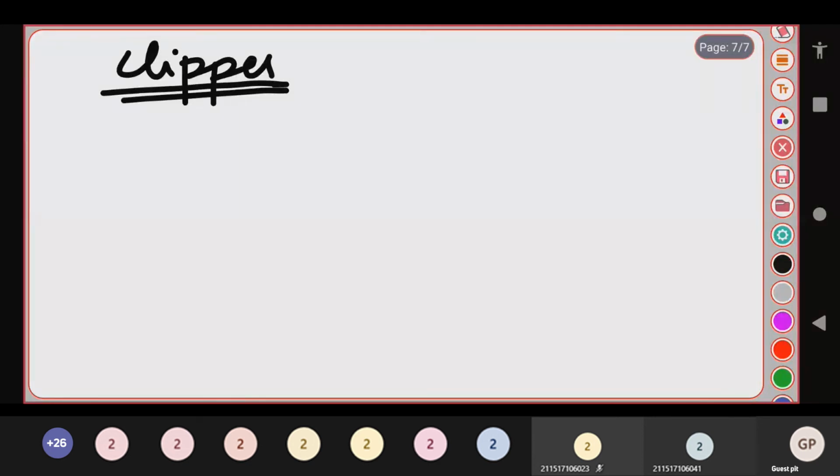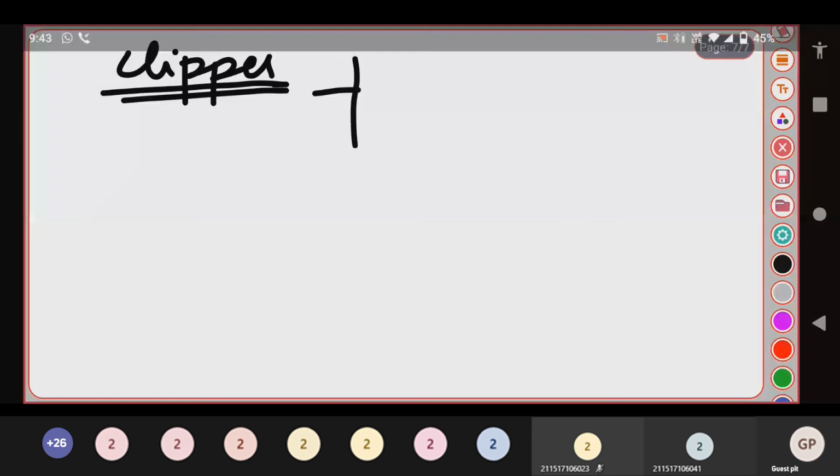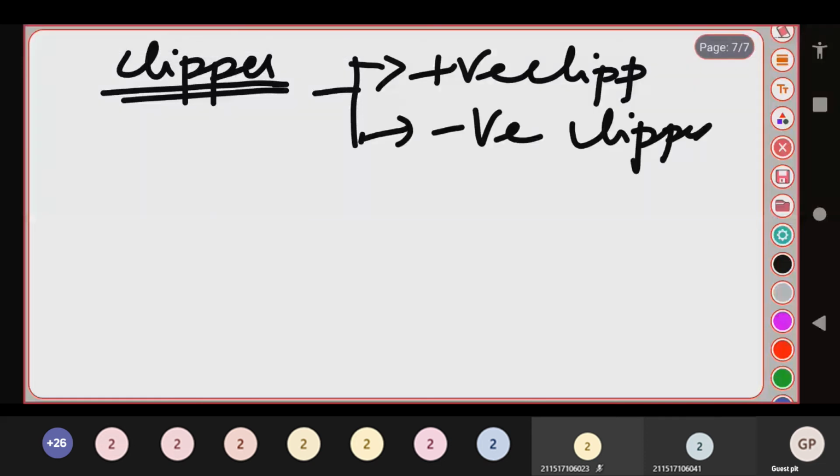Okay, so clippers are classified into 4 types: positive clipper, negative clipper, the third one is biased clipper, and the fourth one is combinational clipper.